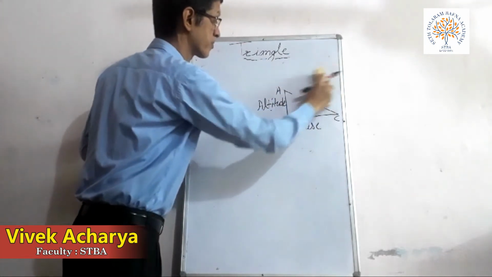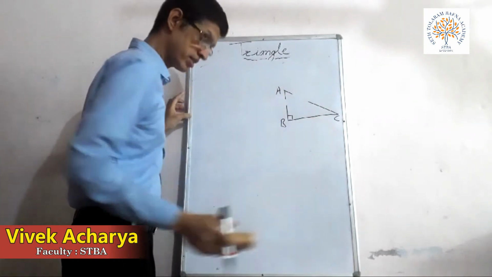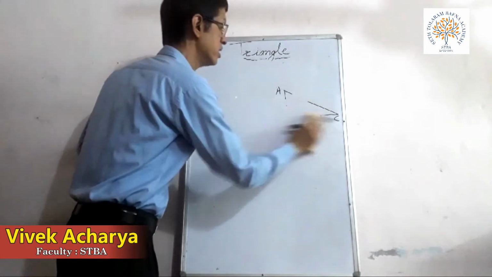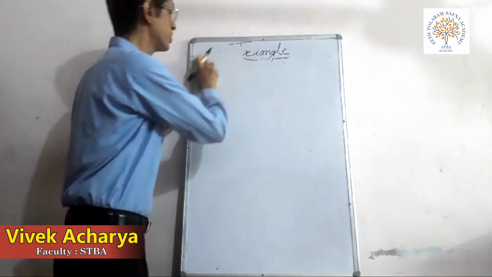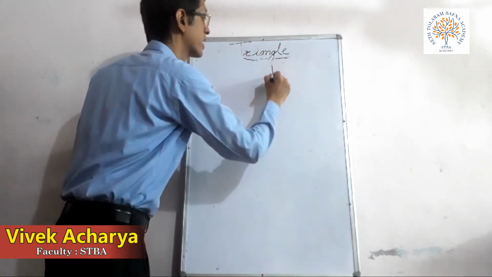You can see here. Children, I am taking a triangle PQR.